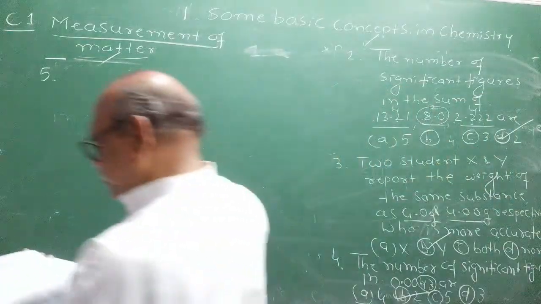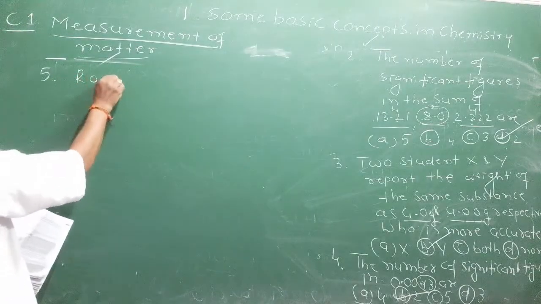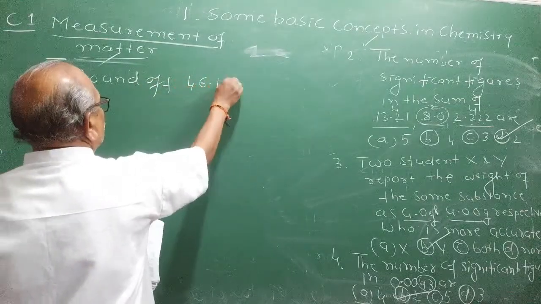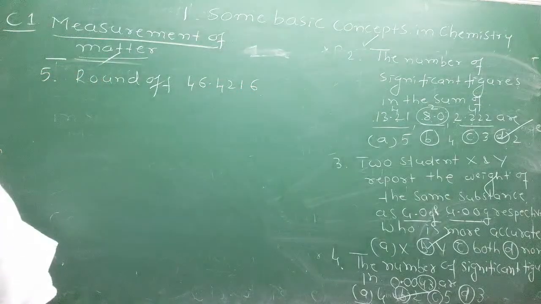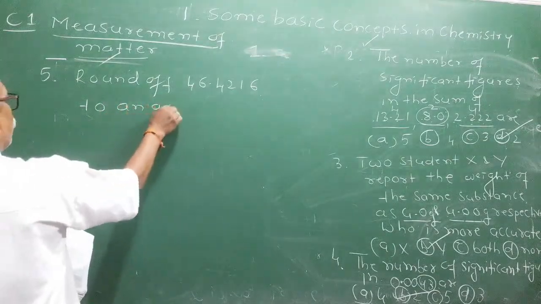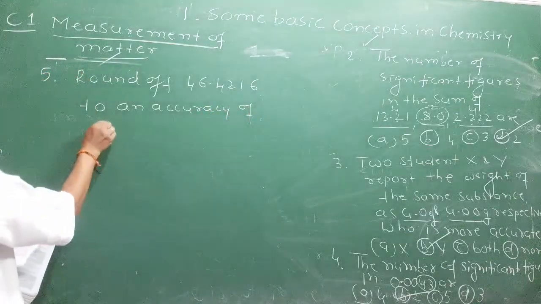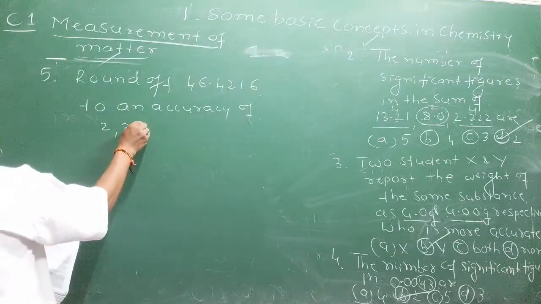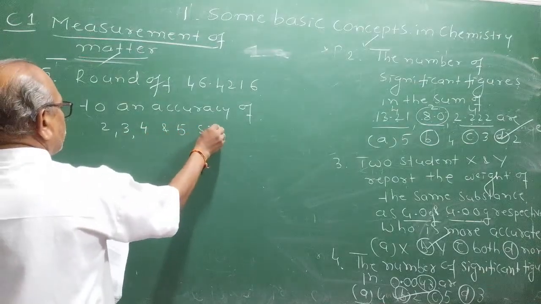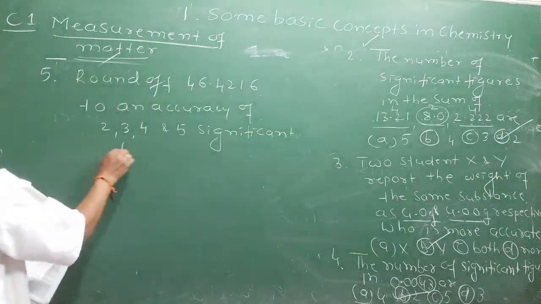Round off 464216 to an accuracy of 2, 3, 4 and 5 significant figures. Try 2, 3, 4, 5 significant figures.